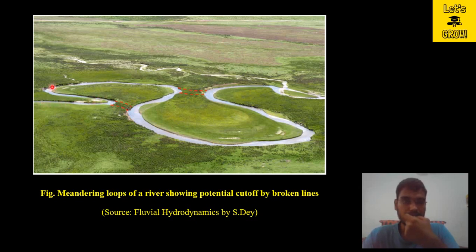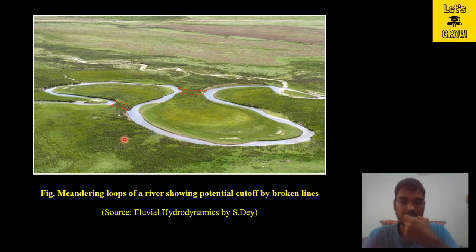The river is flowing in a meander curve, and these 2 points are going to join in the later stage, which we have joined with the red dotted line. If you see this river after 5 or 10 years, these 2 points will be joined to each other and the river will be flowing in this straight reach, and there will be no water in this meander. This will become the Oxbow Lake.